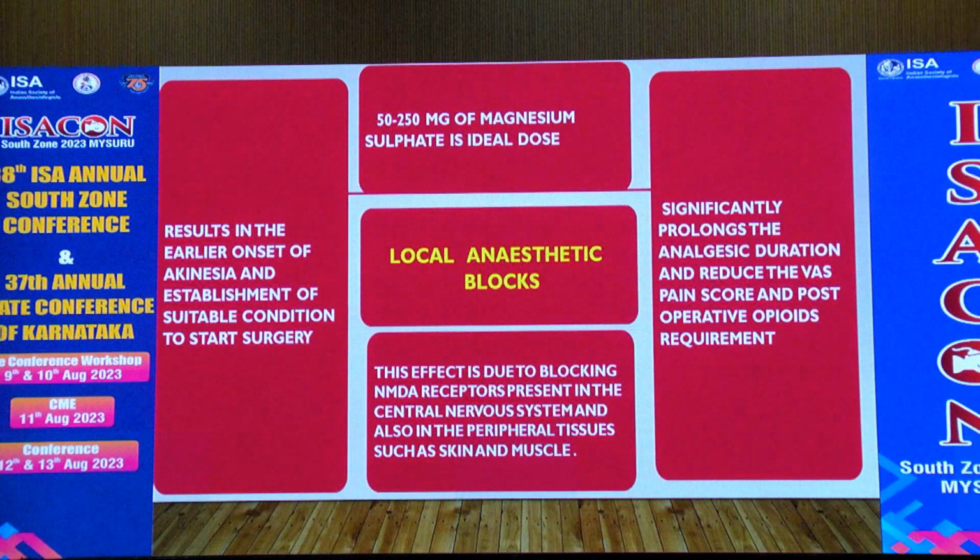Along with the local anesthetic, it results in an earlier onset of analgesia and establishment of suitable conditions to start the surgery. This effect is due to blocking of NMDA receptors present in the central nervous system.